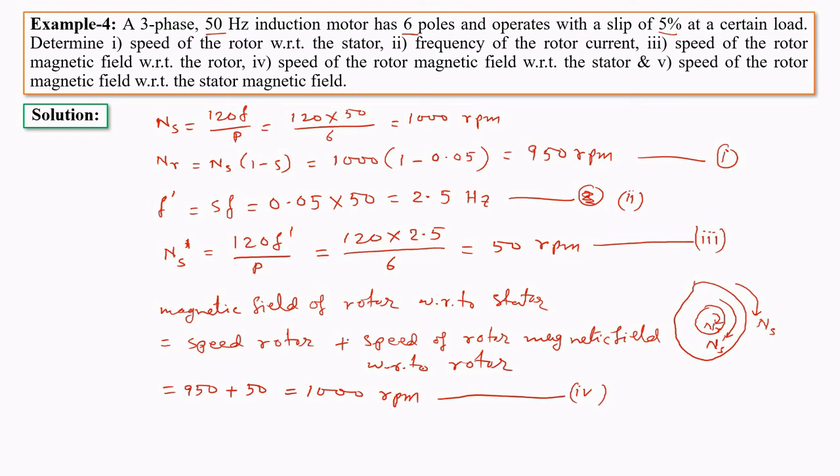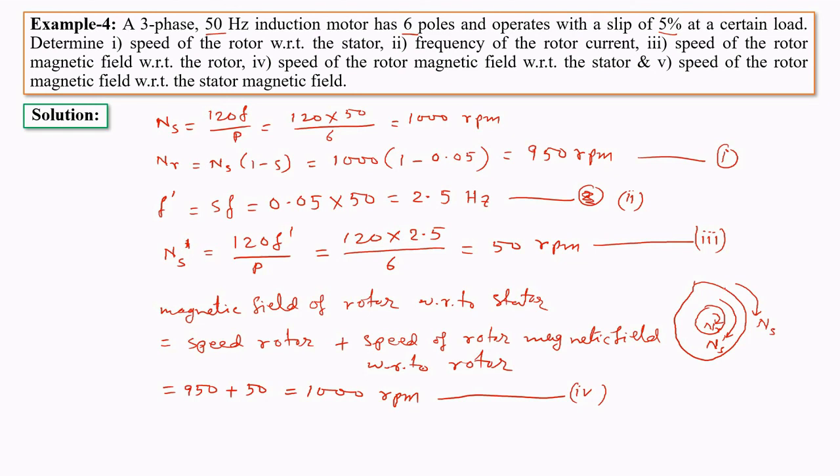Again, the speed of the magnetic field of the rotor with respect to the stator can be calculated like this. The rotor is rotating with a constant speed with respect to the stator, which is 950 rpm, and the rotor magnetic field is rotating with a speed of 50 rpm with respect to the rotor.